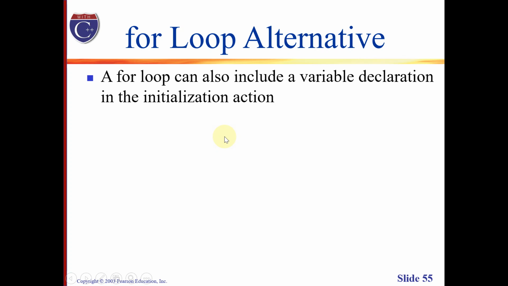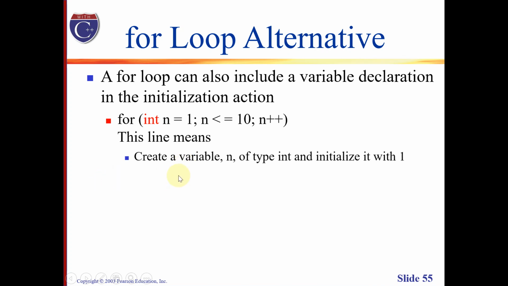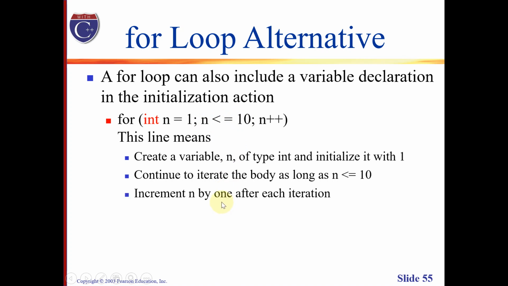Talking about for loop alternatives, a for loop can also include a variable declaration in the initialization section, such as this one, which means that we would like to create the variable n of type integer and initialize it with the value 1. And for the condition, it means that it will continue to iterate or loop as long as n has a value less than or equal to 10. Then finally, after each iteration, we need to update our counter variable by incrementing it by 1.